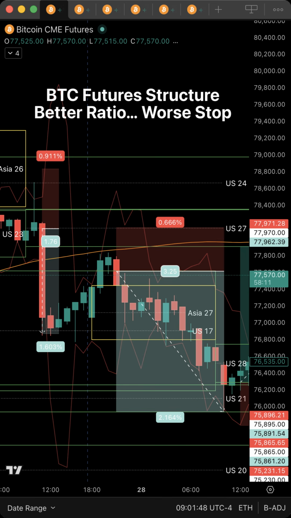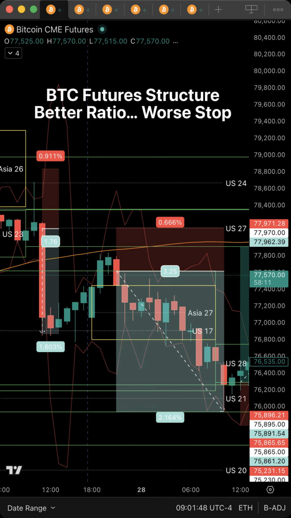First trailing target, April 21st U.S. session upper boundary. Second trailing target, April 21st Asia session lower boundary. Risk-reward ratio, 3.25. But trailing only works when the stop moves too.